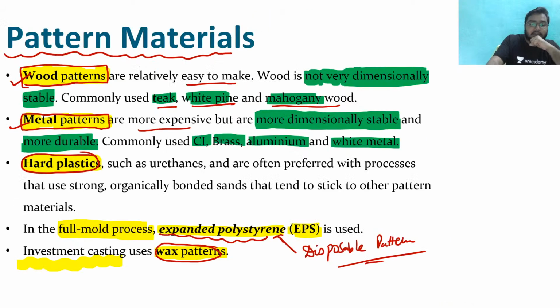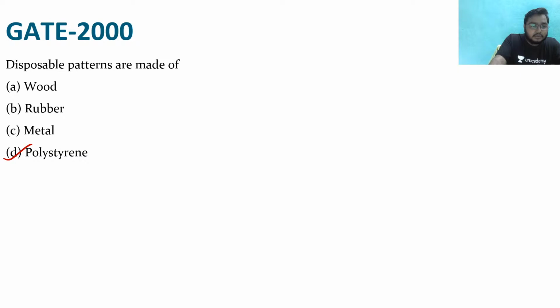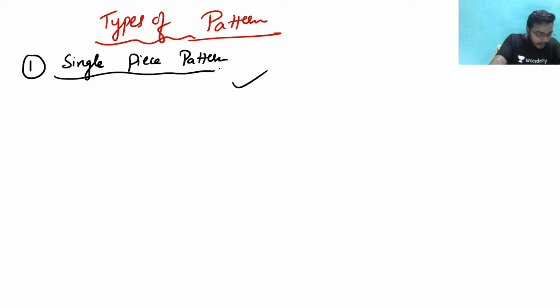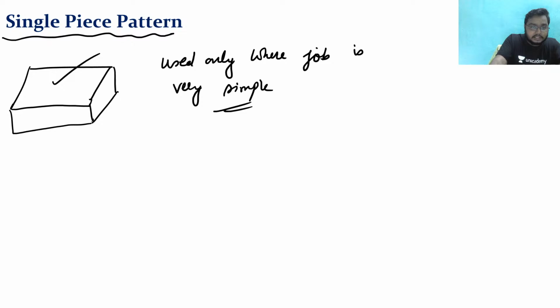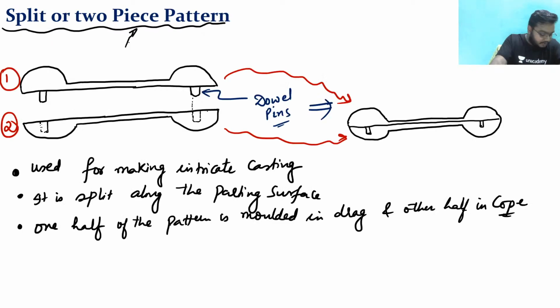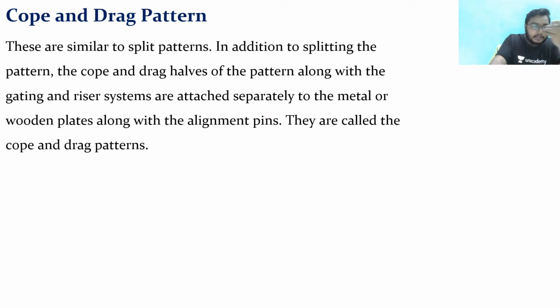We also talked about pattern materials, and types of patterns we are discussing right now, that is the single piece pattern and the split or two piece pattern. Everybody clear or not?